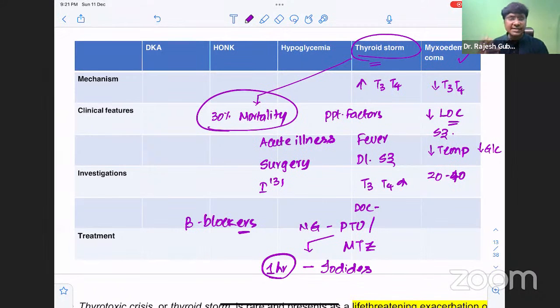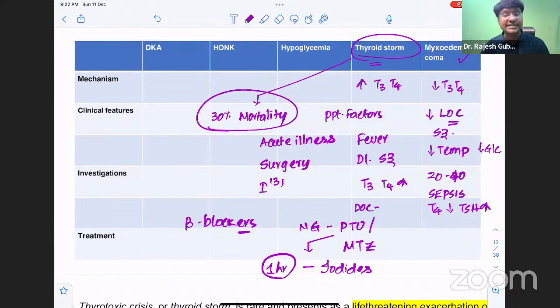Now, you should know the precipitating factors for myxedema coma. Mainly sepsis can precipitate its development. Other precipitating factors are administration of drugs like hypnotics, narcotics, sedatives, and antidepressants. Exposure to cold is another important precipitating factor. And how will you investigate? Very simple. When you do the tests, T4 levels will be reduced and TSH levels will be increased. So that will be myxedema coma.